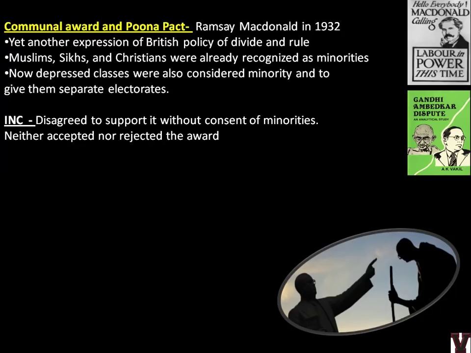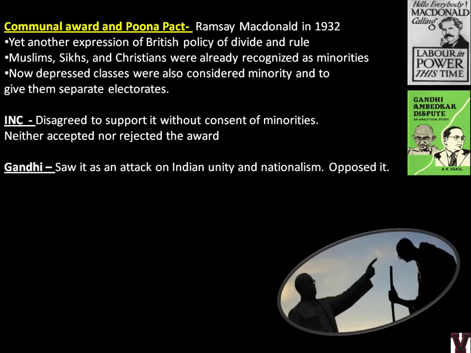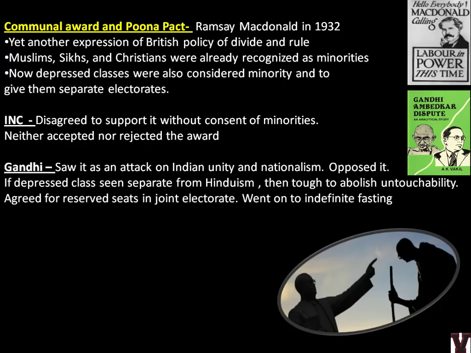INC disagreed to support it without the consent of minorities. They neither accepted nor rejected the award. So inside the session, INC did not say anything about it. They just heard it and came out of it. Now Gandhi saw it as an attack on Indian unity and nationalism, and opposed it. Whatever I have told you till now.